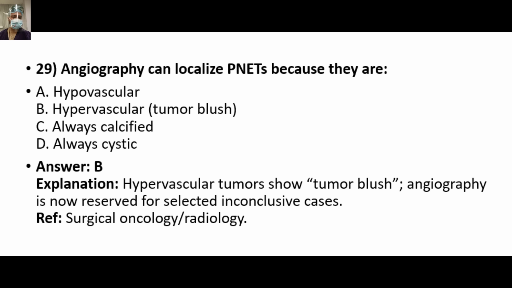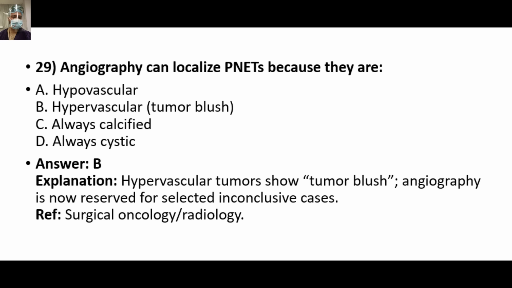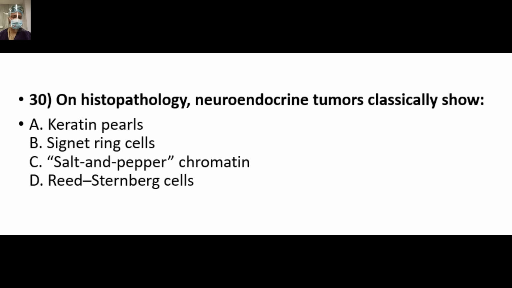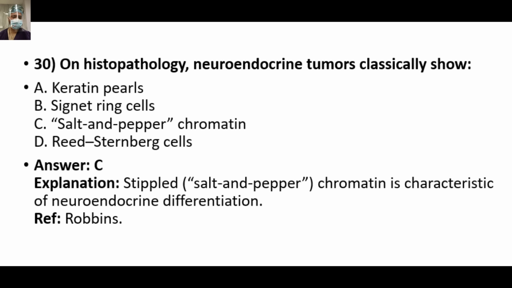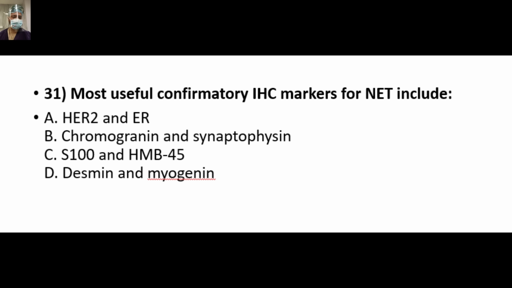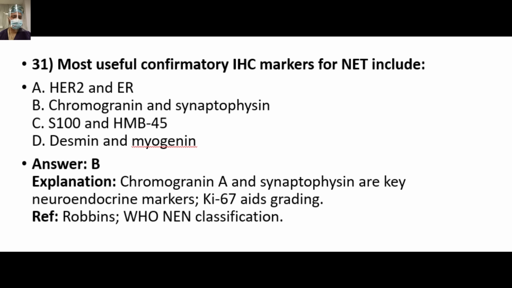Next, angiography can localize PNETs because they are... Next is on histopathology. Neuroendocrine tumors classically show... C, stippled or salt and pepper chromatin is characteristic of the NETs. The most useful confirmatory IHC markers for NET include... So B, chromogranin A and synaptophysin are the key neuroendocrine markers. Ki67 aids in grading. Do remember that.